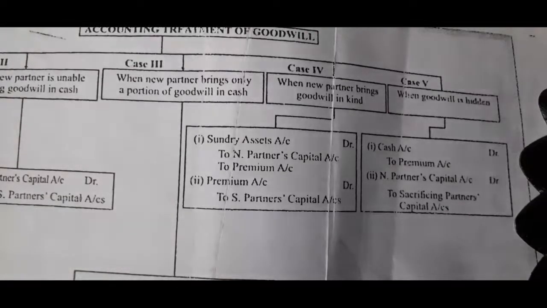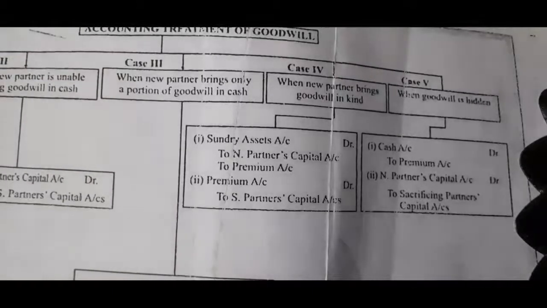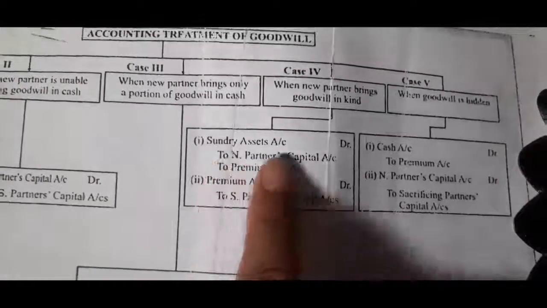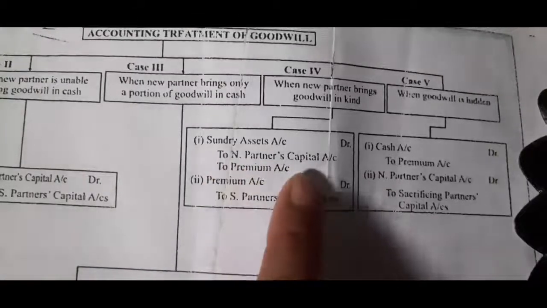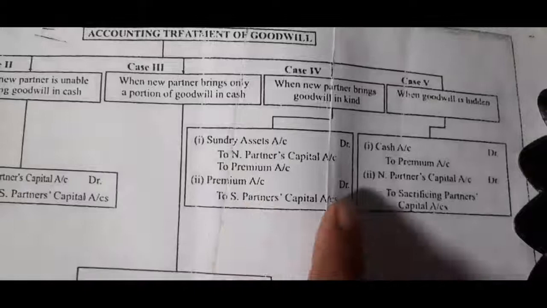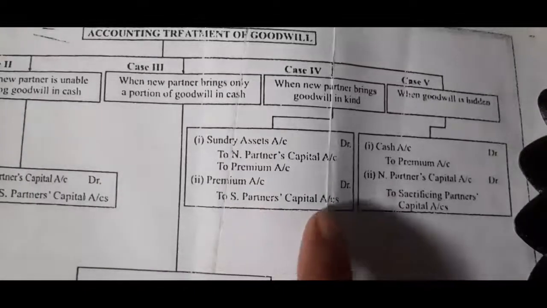Afterward, premium account will be transferred to the capital accounts of the sacrificing partners in their sacrificing ratio. So the journal entry will be prepared as sundry assets account debit to new partner's capital account and premium account. Second, premium account debit to sacrificing partners' capital account.